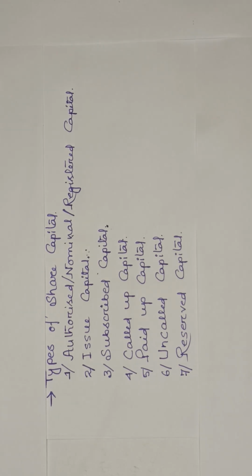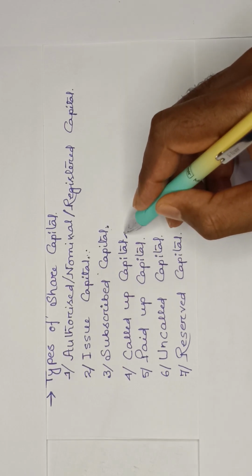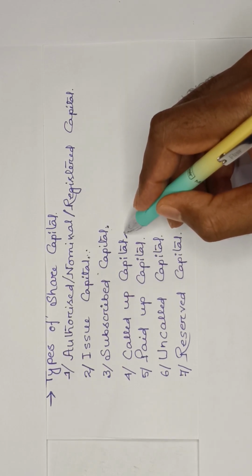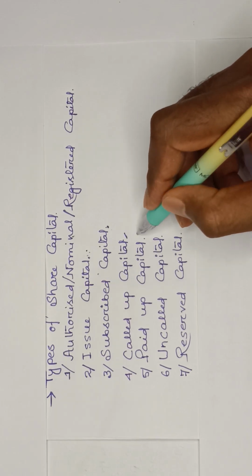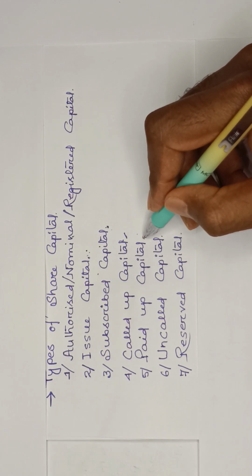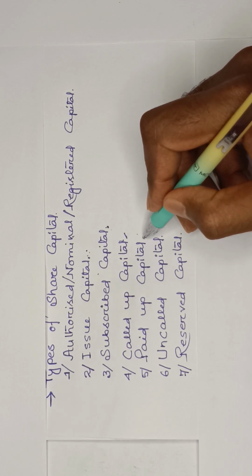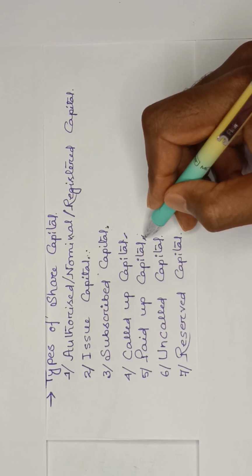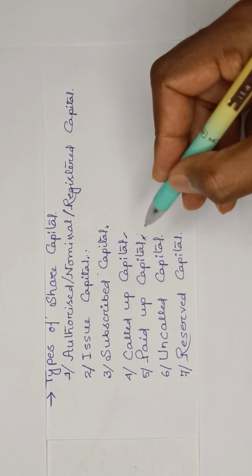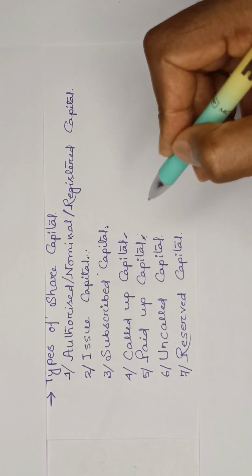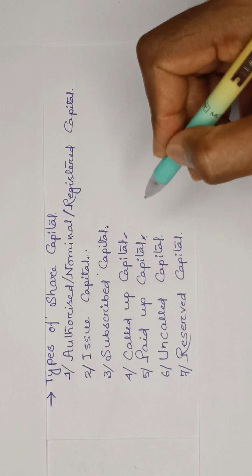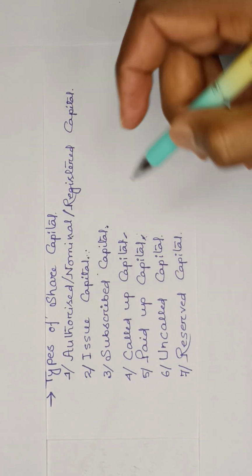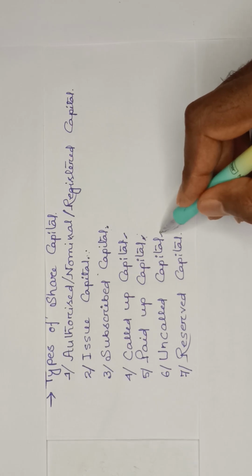Now, in this case, I asked my investors to give me 50 rupees. The possibility is that the investors won't pay the full 50 rupees. They have given, say, 30 rupees. This 30 rupees will be called your paid up capital. So what is paid up capital? Paid up capital is nothing but the proportion or the amount of called up capital that investors have given to the company.